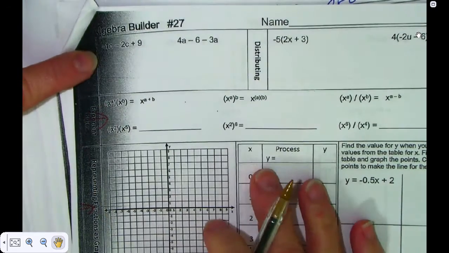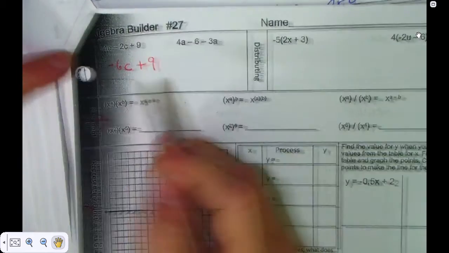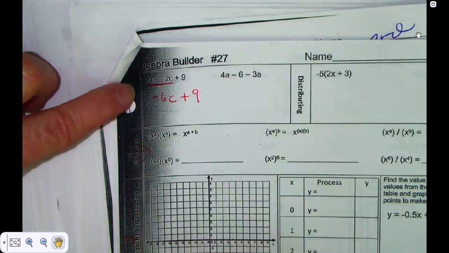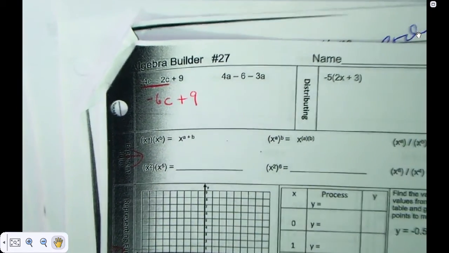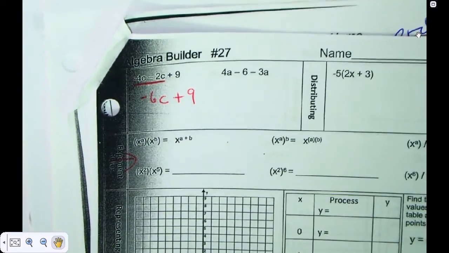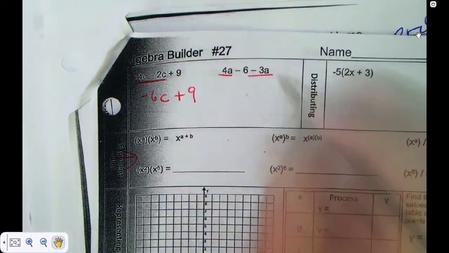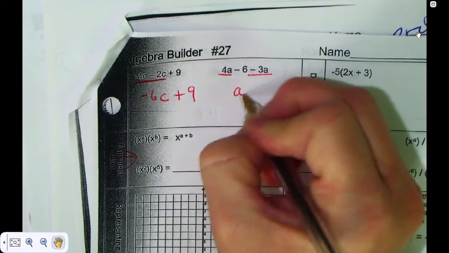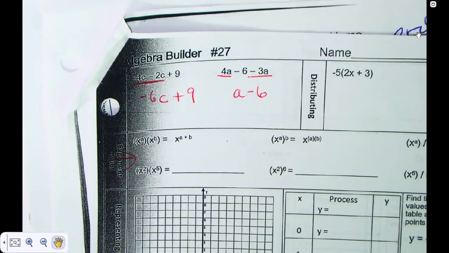Okay, what is the first answer? Negative 6c plus 9. Okay, guys, underline the negative 4c minus 2c. Those are like terms, so you have to combine them. They're both negative. Now look at this. That term and that term both have an a, so what's your answer going to be? 1a minus 6. And you don't need to put the 1. You can, you don't have to, though. Just fix it with your pencil.